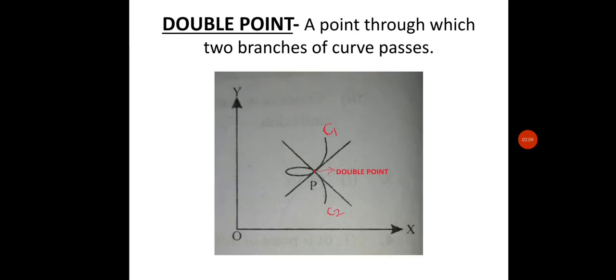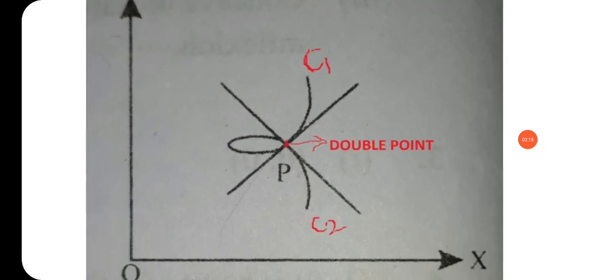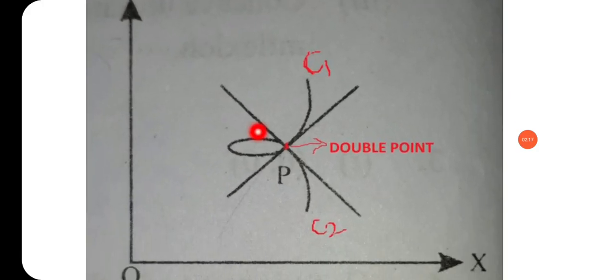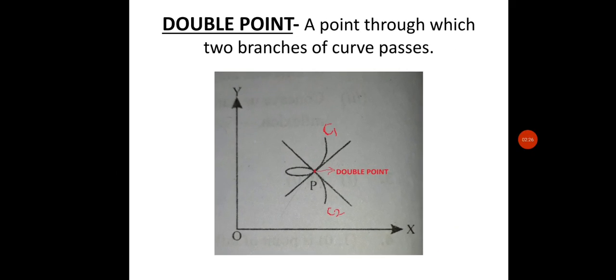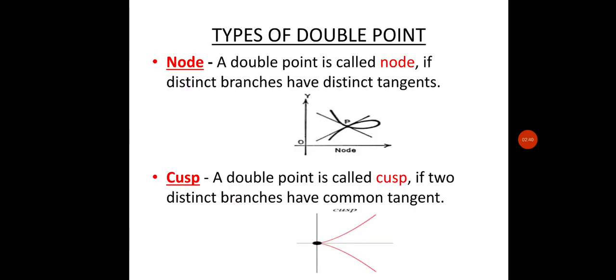Now, double point. What is a double point? A point through which two branches of a curve pass. As in this figure we can see that this is curve 1 and this is curve 2. Both have a common point and this point is known as a double point. Similarly, we can draw the graph for a triple point, where three curves pass through a single point, and that point will be known as a triple point.